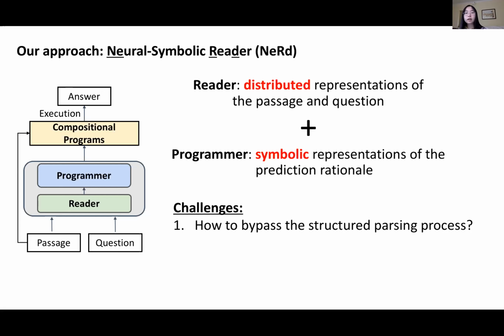But in our case, our program input will be the passage and question themselves, which are unstructured text. So we need to have some extra design so that our program could be directly executed on this unstructured data. The second related challenge is how to train our model with weak supervision, where no annotated ground truth program is available for training.